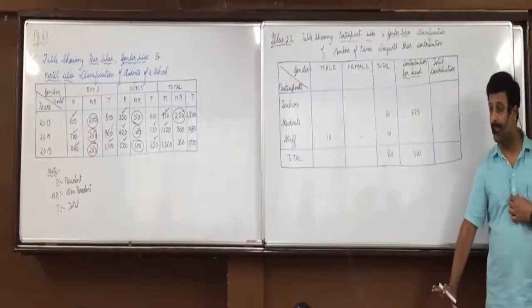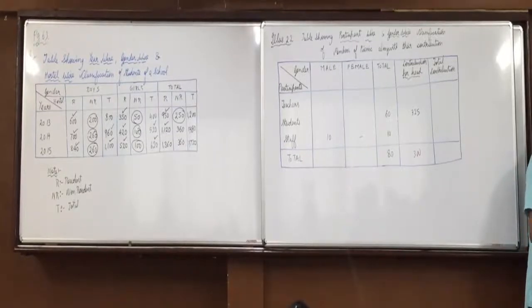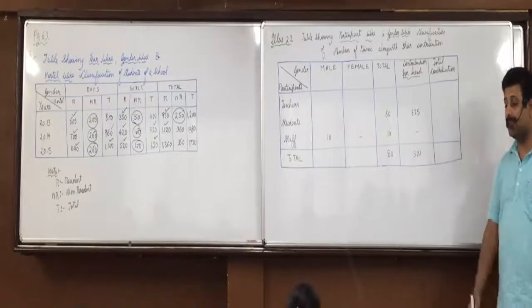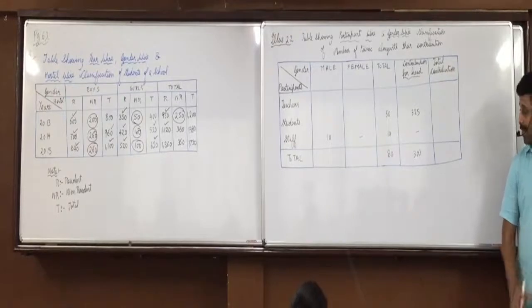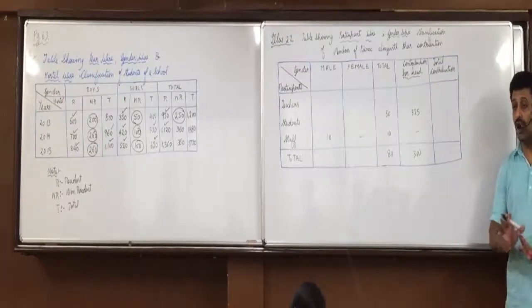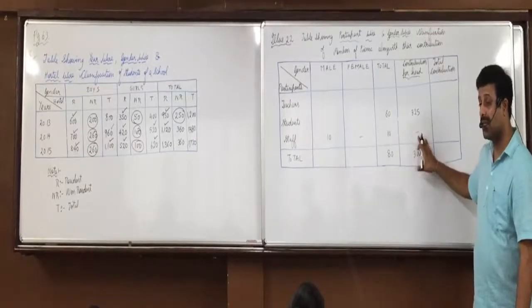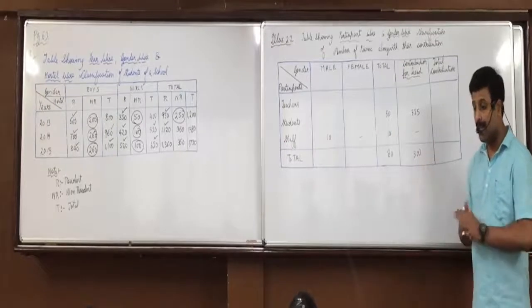Understood that? Any confusion so far? Further, contribution was not collected from them, so it is 0, nil. So here for the 10 staff people the contribution is 0. Understood that? Any confusion so far?